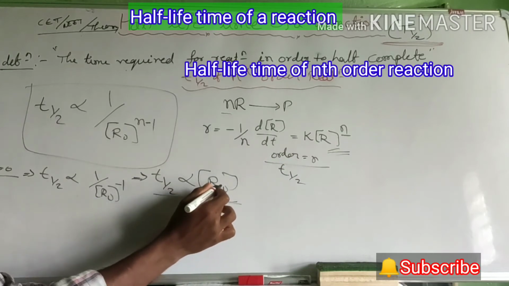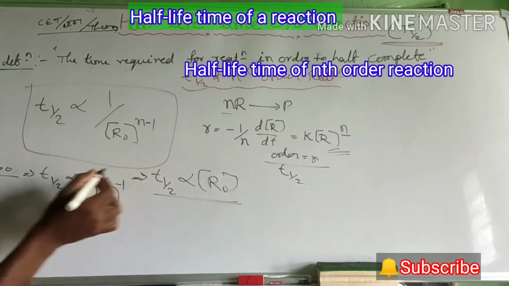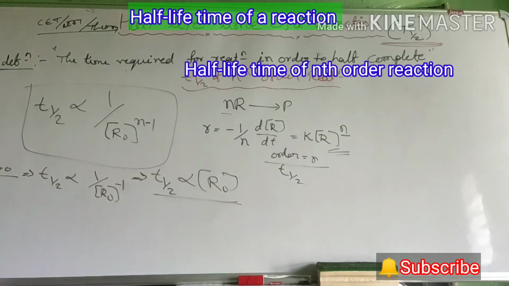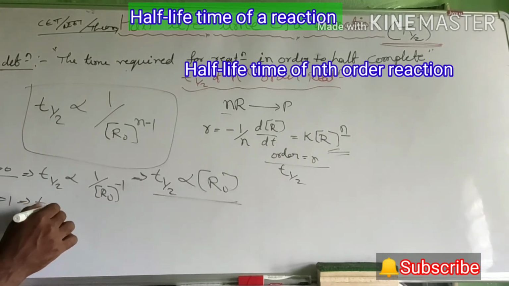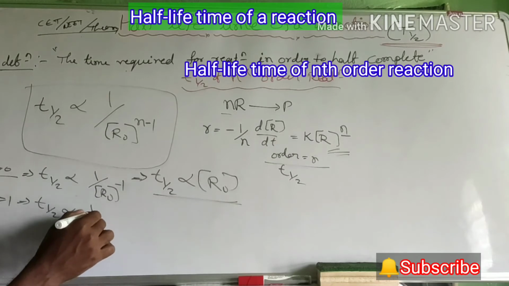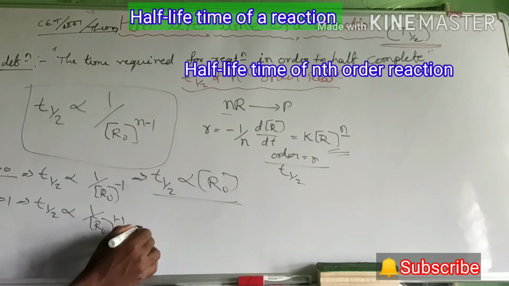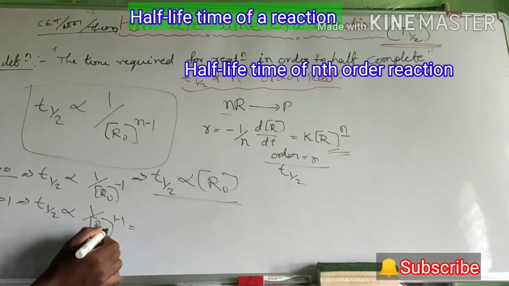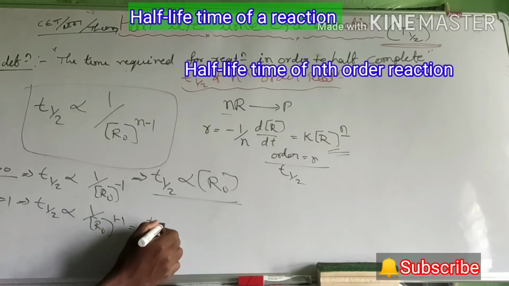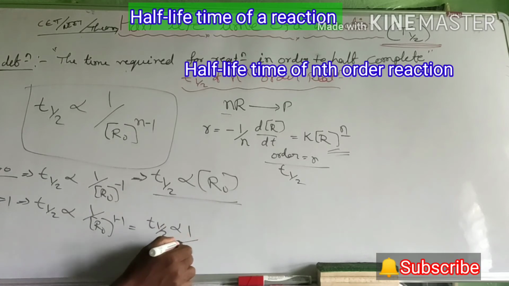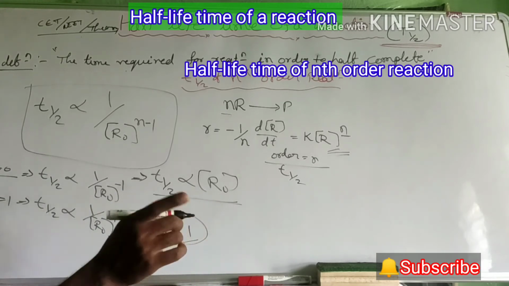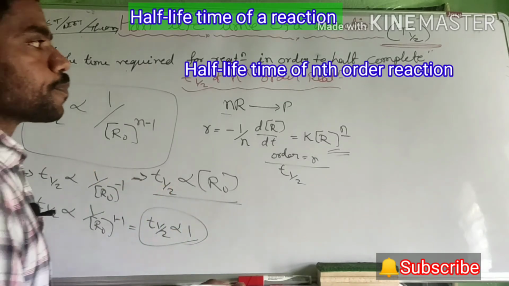T half is directly proportional to initial concentration for zero order reaction. Yes, right? So go for n equal to 1. T half is proportional to 1 divided by R naught to the power 1 minus 1. 1 minus 1 means 0. Anything to the power 0 means 1. Therefore, T half is proportional to 1, which means it does not depend upon initial concentration.